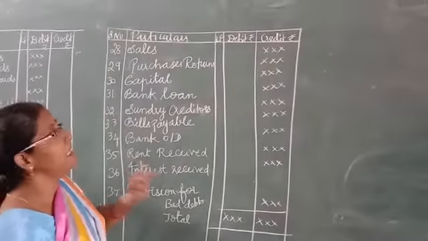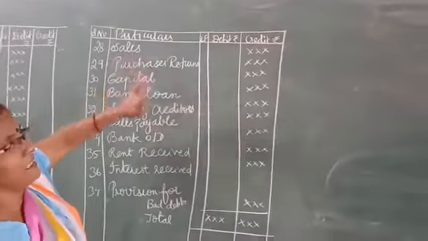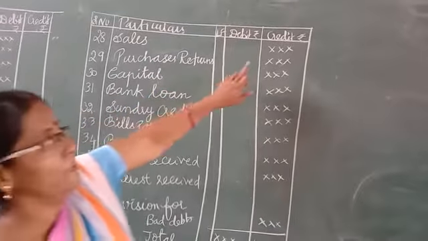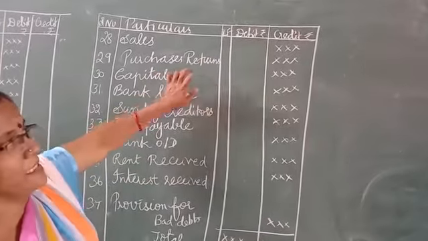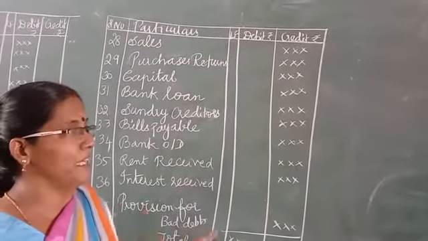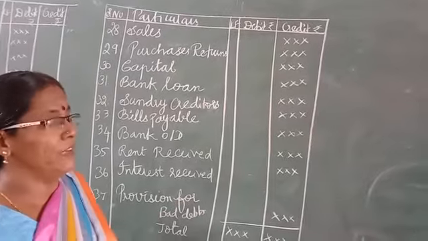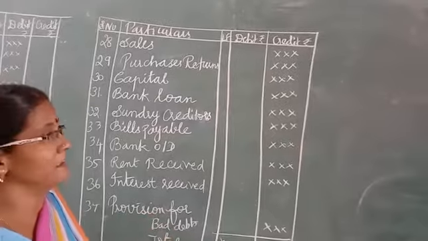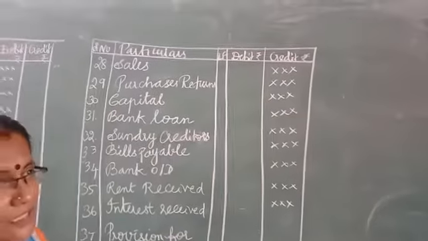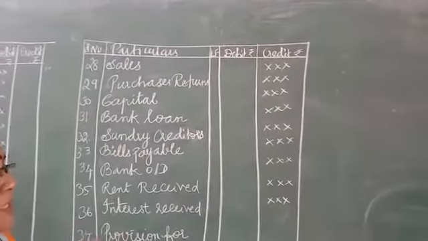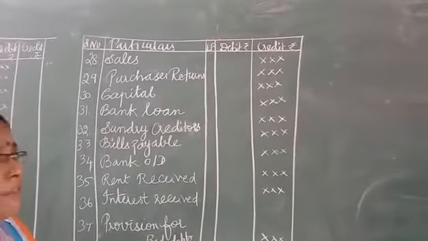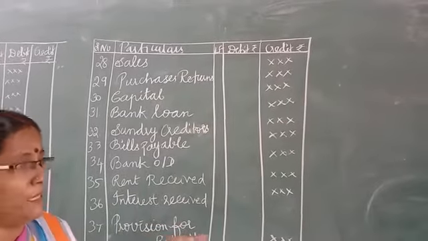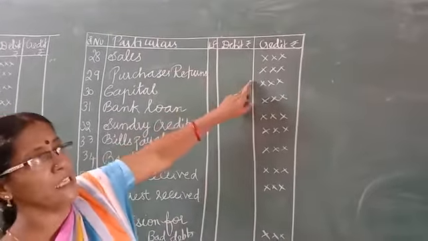Now let us move on to the credit items. Sales, it is an income, so sales is a nominal account. Credit all incomes and gains, as per the rule we have credited. Then purchases returns. If we purchase goods and then return them, like sales return, why do we have to return the goods to the party? It is defective, so we are returning. Then they will give money to us, isn't it? For example, 50,000 worth of goods is not usable, so we will return it to the supplier, isn't it? So automatically the 50,000 rupees comes inside the business, so it is an income.